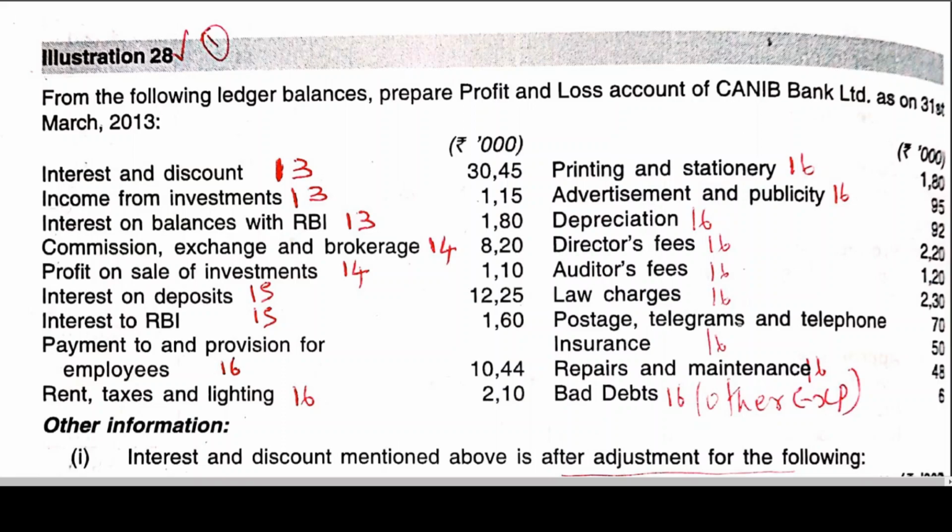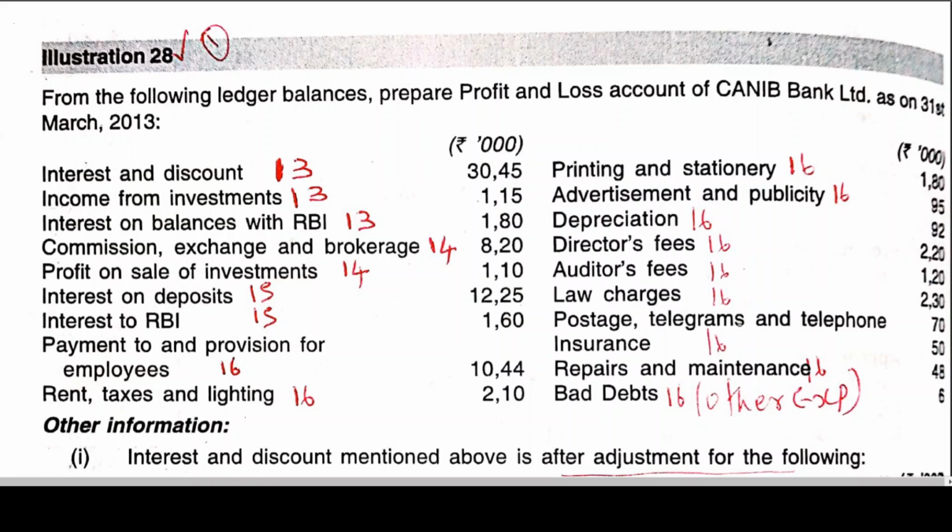And also sometimes, if you are getting interest on balances with RBI, that also can be taken into consideration. Okay. So then we have profit on sale of investment.